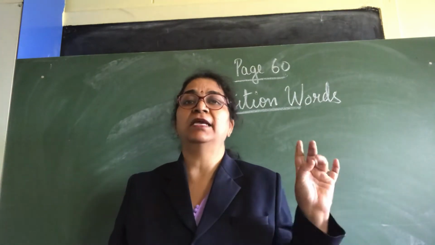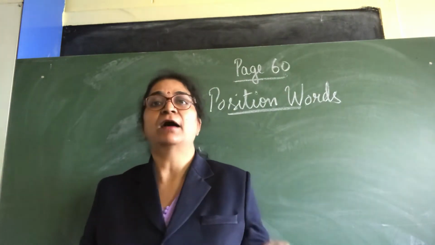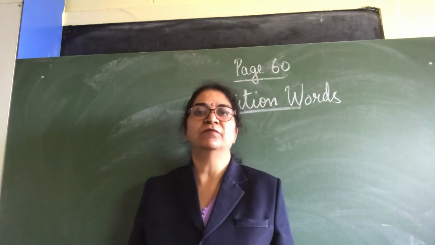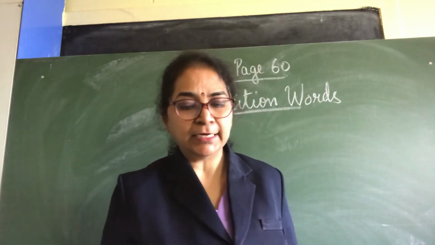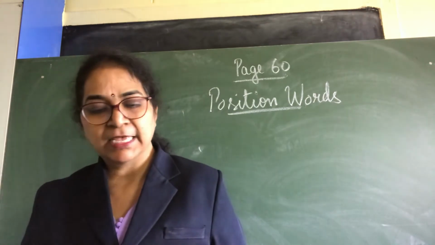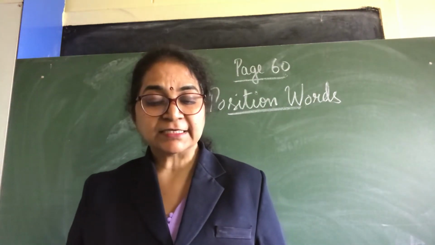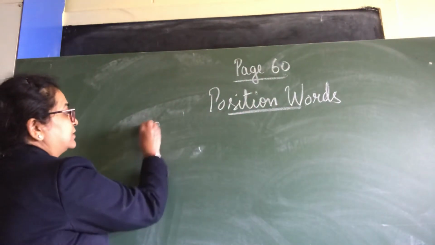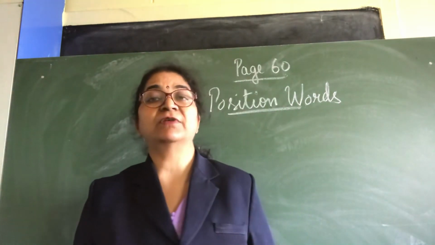So in, under, above, on, inside, up, into, all these are position words. The words on, in, into and above tell us about the position of things. These words are called position words. See this third exercise, C. Now we are going to do exercise C. What is written? Underline the position words in the sentence.